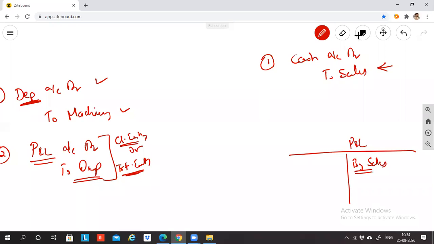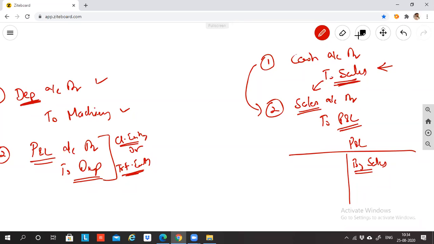If I only record the journal entry, then transferring it to P&L is not possible. So how does by sales come? Why? Because immediately after you pass cash to sales, the next compulsory entry is the transfer entry or a closing entry. That is, sales is in the credit, and this has to be transferred to the profit and loss account. So when I transfer sales, the entry will be sales account debit to P&L account. What is in credit comes to debit. Sales account debit to profit and loss account. Understood? So now does by sales come in the profit and loss account? Yes, sir. This is called a transfer entry and closing entry.